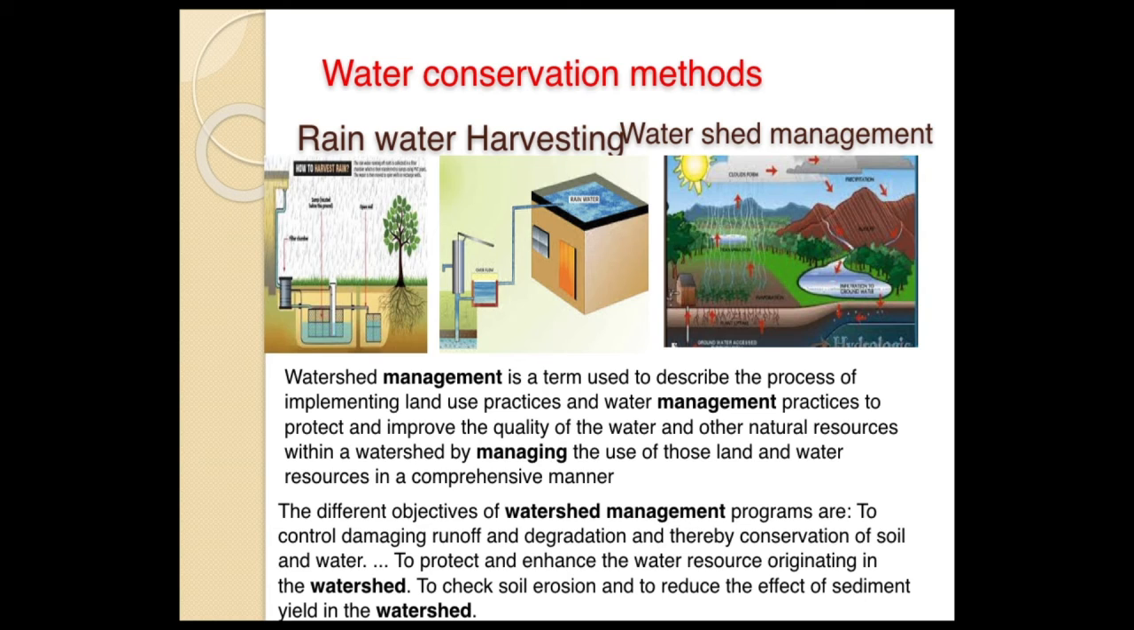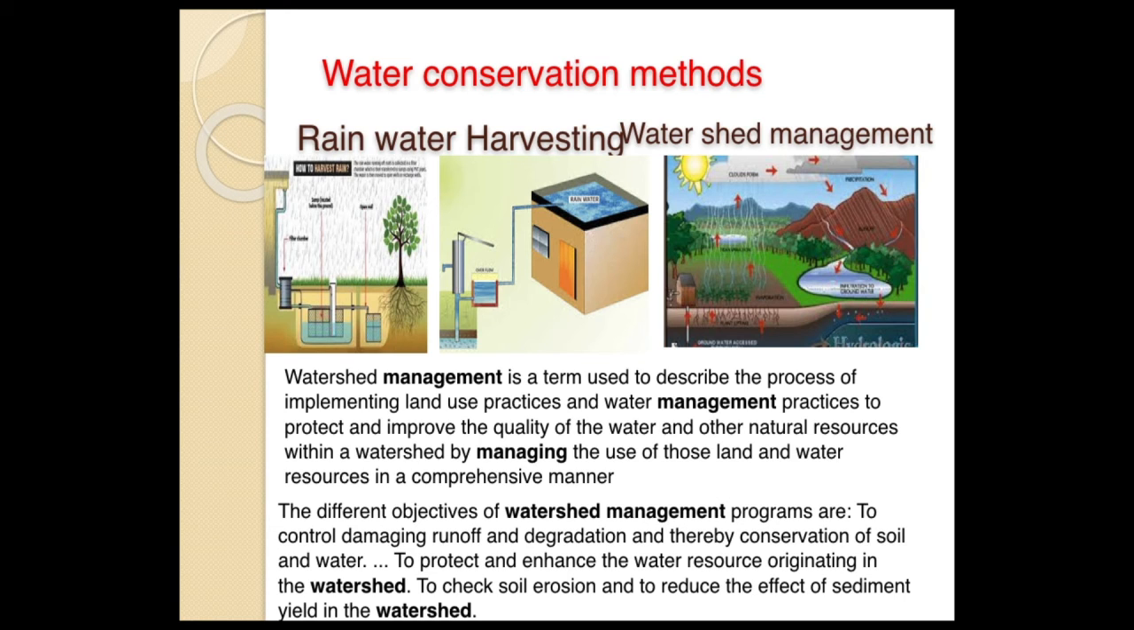Now what are the objectives of this? It means to control the runoff which causes damage and degradation, so soil can be conserved and water can be conserved. Then we can protect and enhance the water resources originating in the watershed. See, in a watershed itself sometimes there will be some water resources, so that can be protected. Soil erosion can be checked in watershed management. So these are the different objectives.